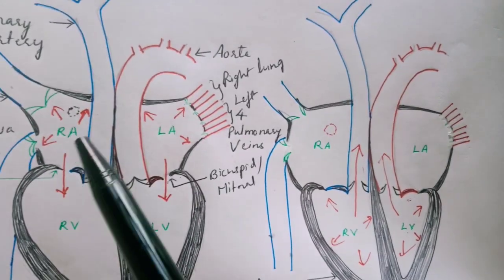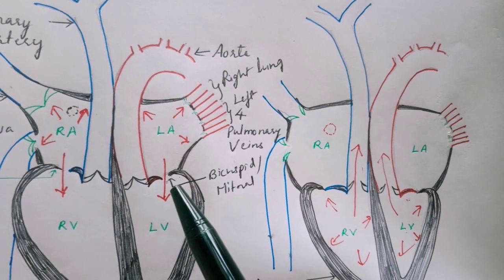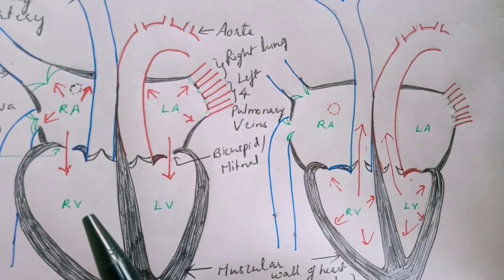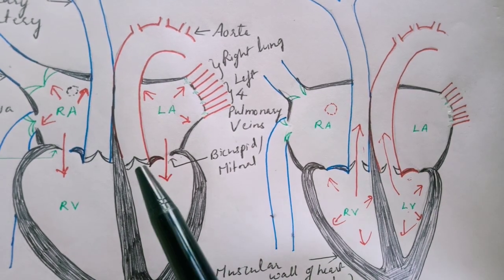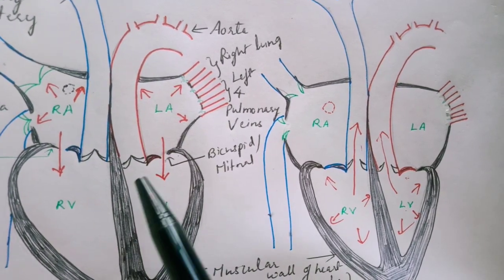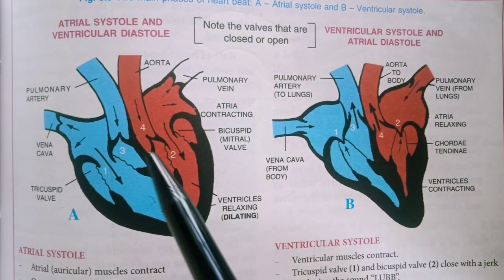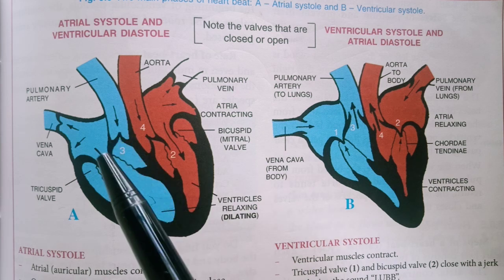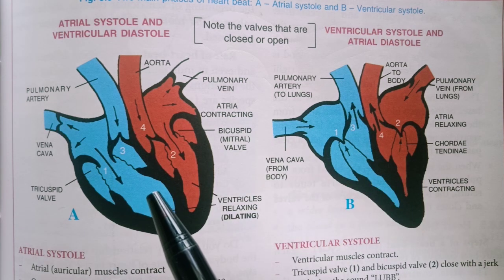At the junction of the atria and the ventricle on both the side, these valves are present, and also at the junction of the right ventricle and the pulmonary artery, left ventricle and the aorta, these semilunar valves are present, which play a very important role in guarding the flow of blood through the chambers of the heart and make the blood flow in only one particular direction.